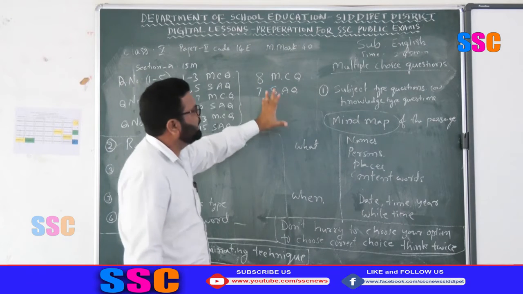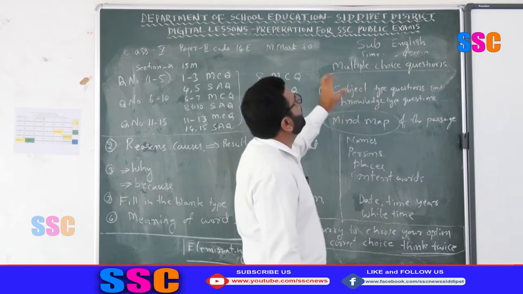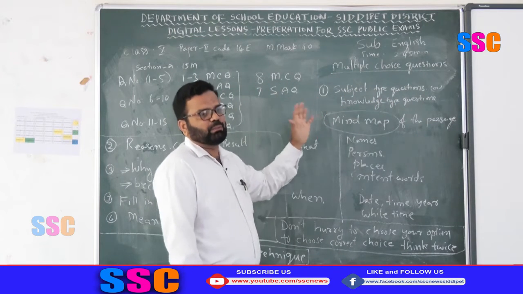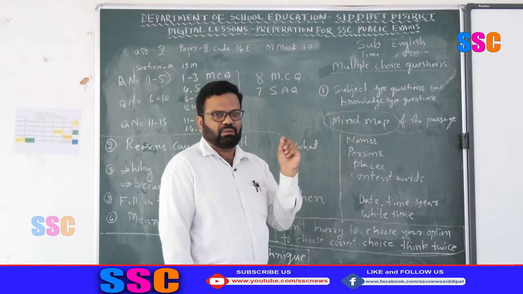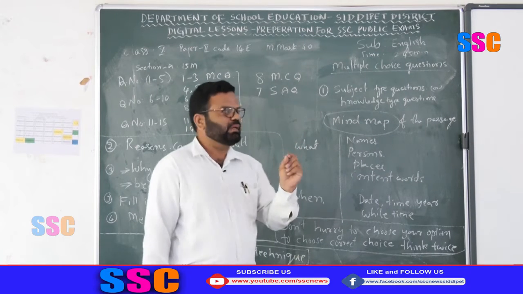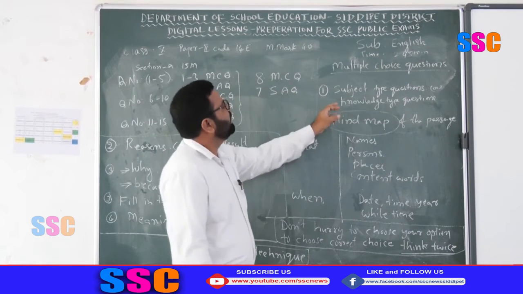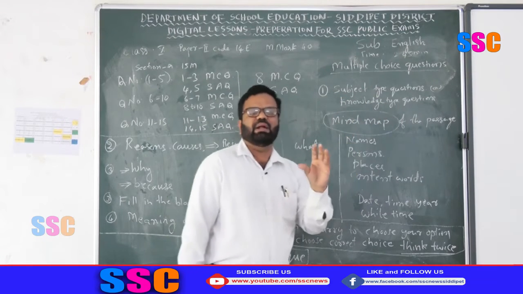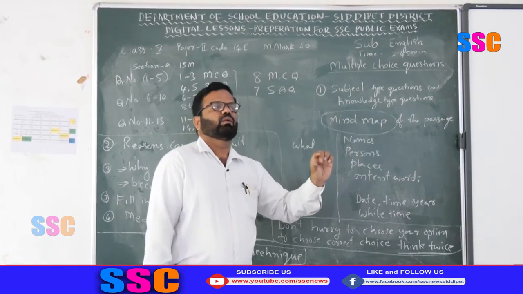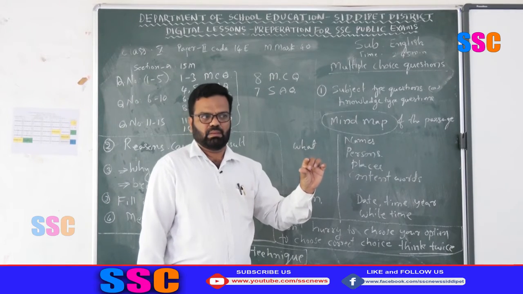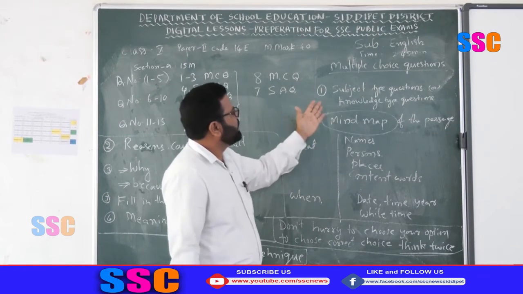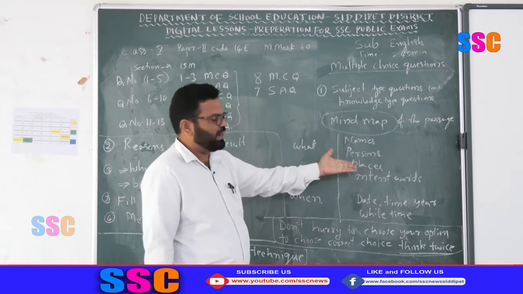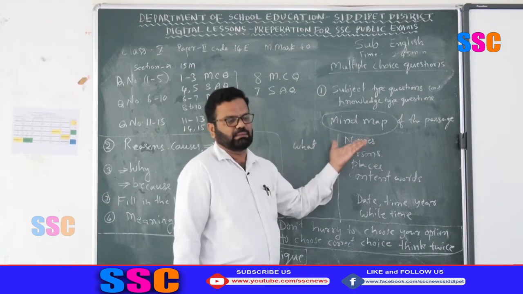Let us see how we can choose the correct multiple choice answers. You can easily choose the correct option if the question is a subject type or knowledge type question. You can find the answer in the lines of the passage only. These questions may ask names of persons, places, content words, like that.